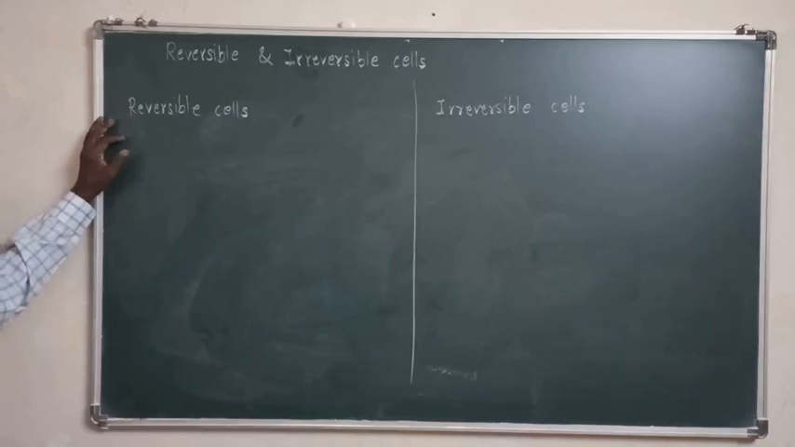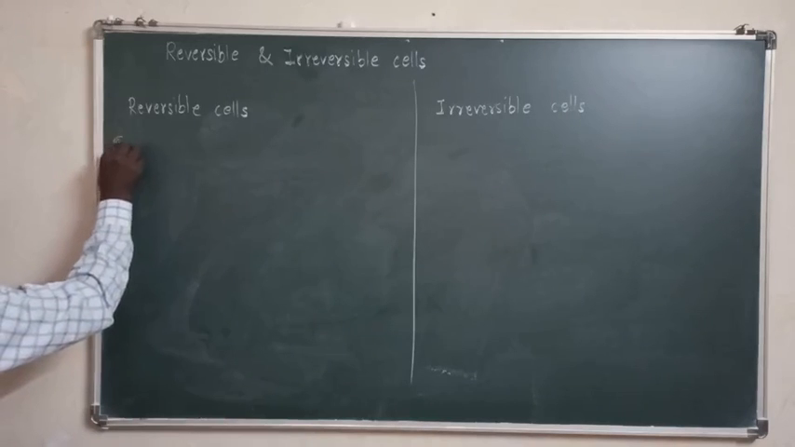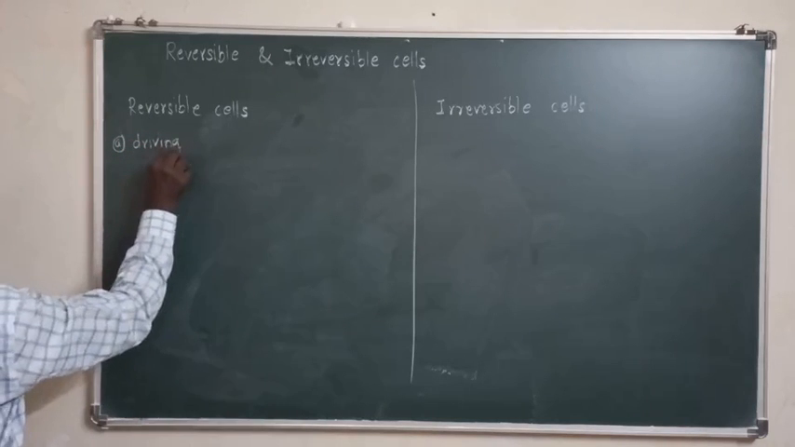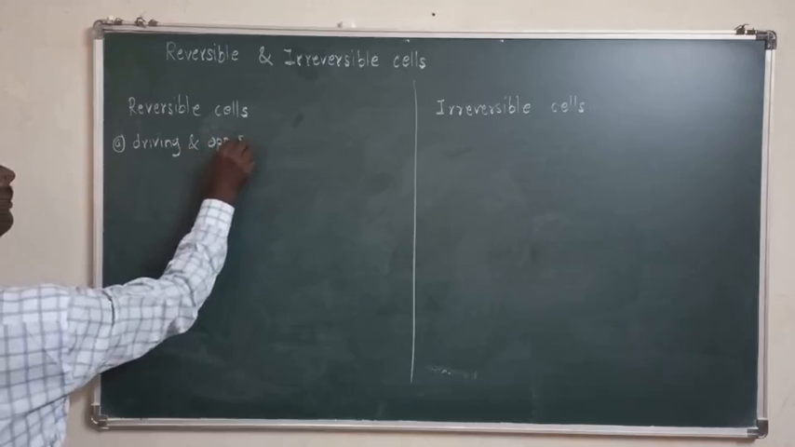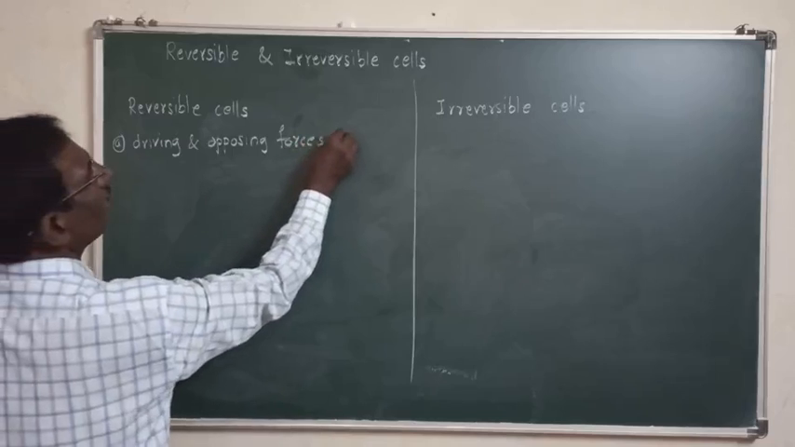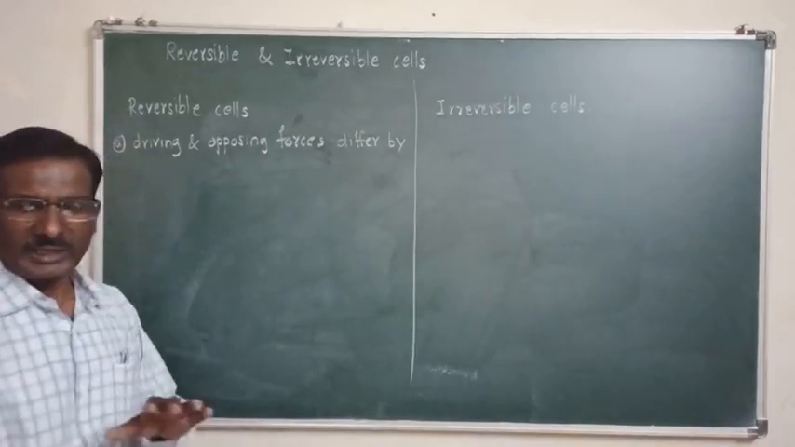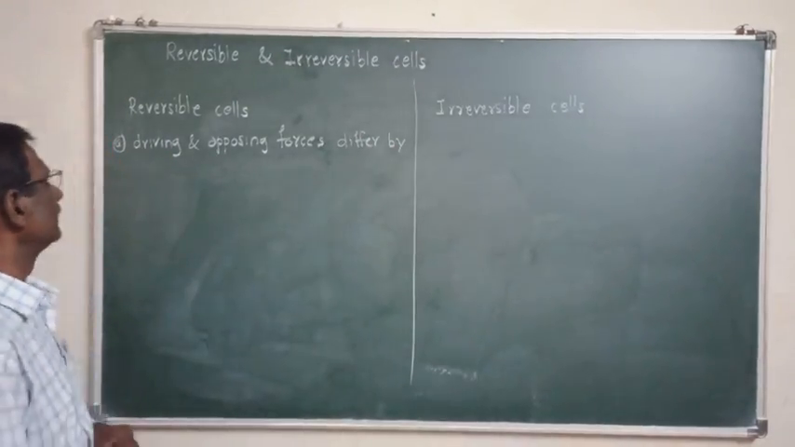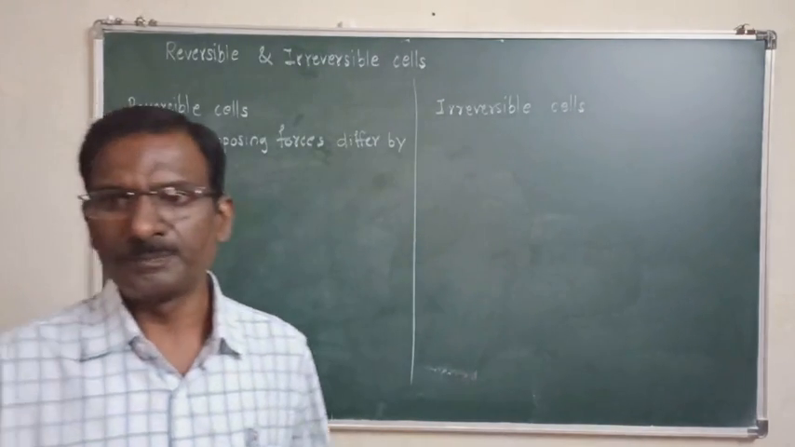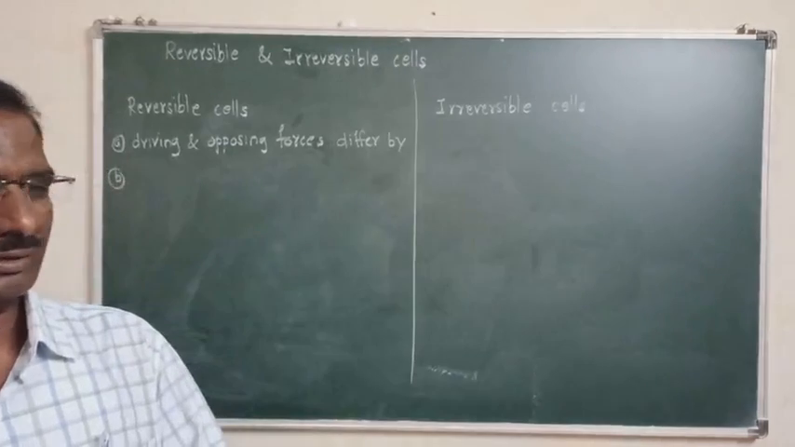A process is thermodynamically reversible if, first condition, driving and opposing forces differ by an infinitesimally small amount, and any change taking place can be reversed by applying an opposing force infinitesimally greater than the driving force.